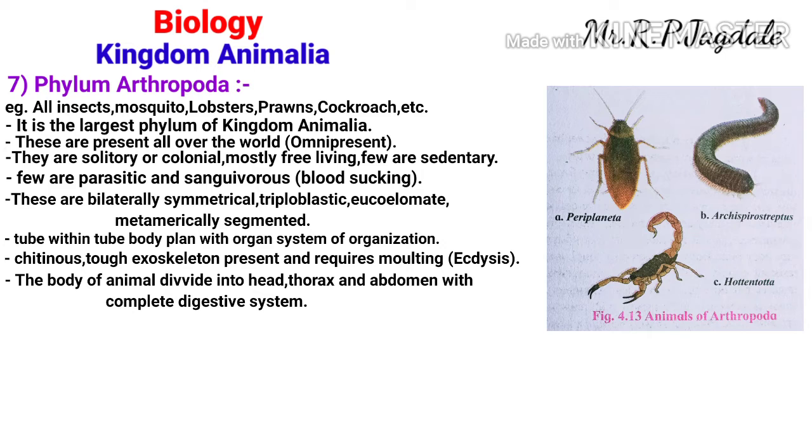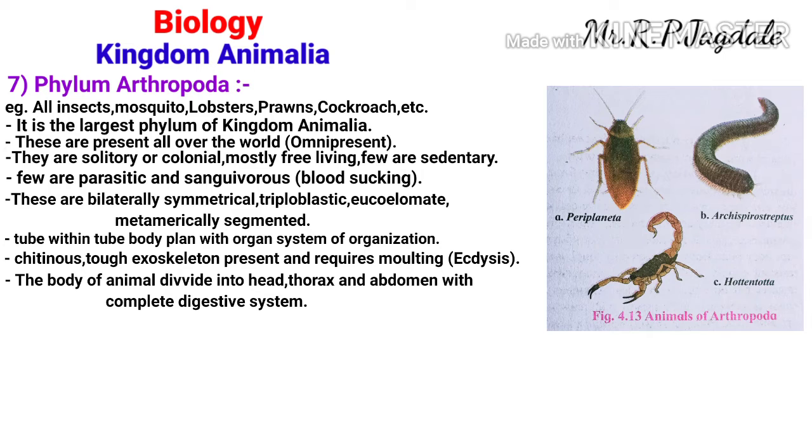We have seen in the 11th standard that insects have head, thorax and abdomen. They have a complete digestive system. The digestive system is well developed. They have all the parts of the digestive system and they function well.